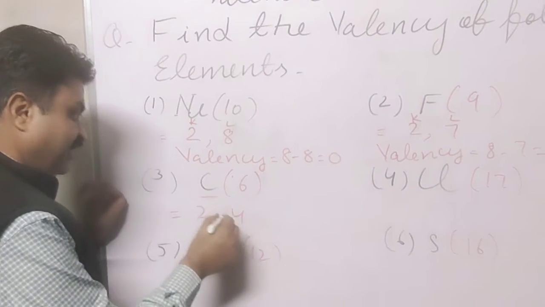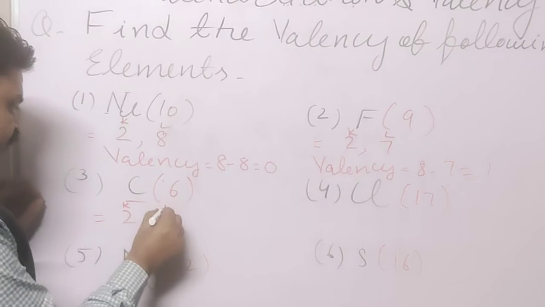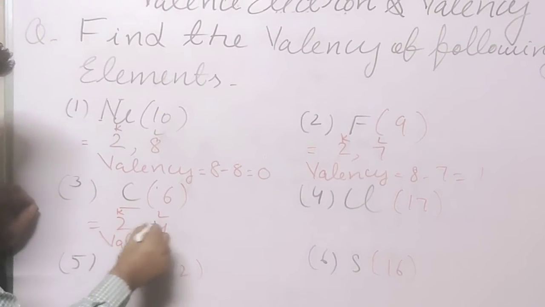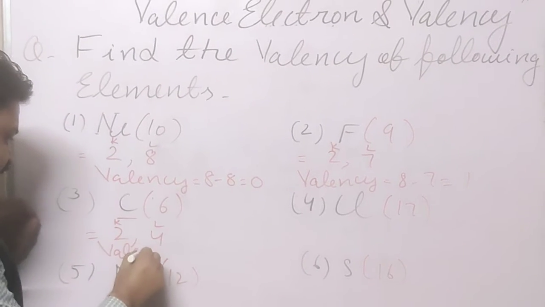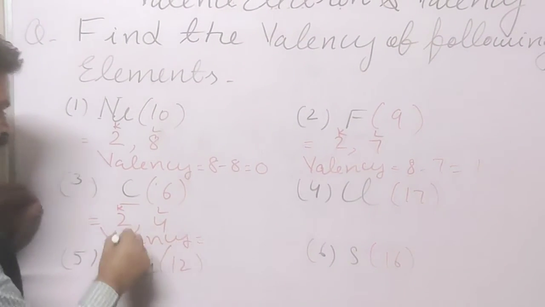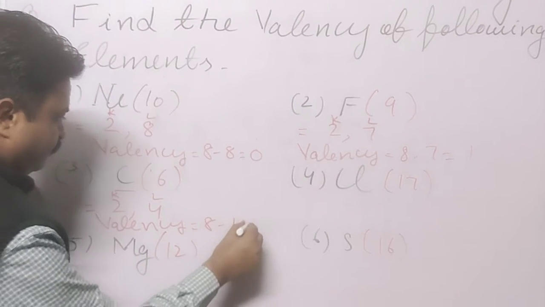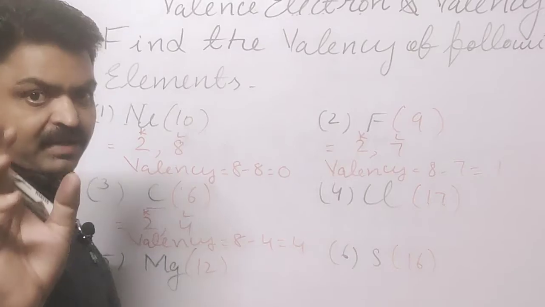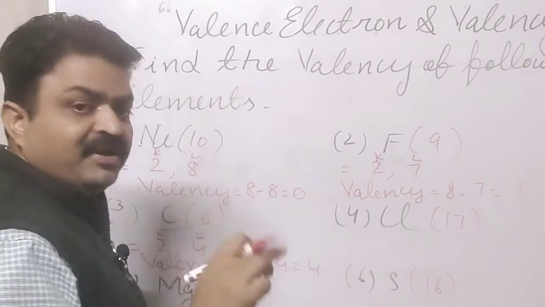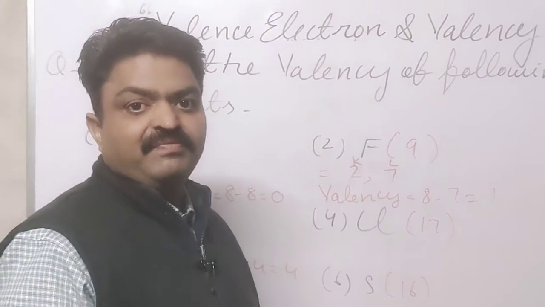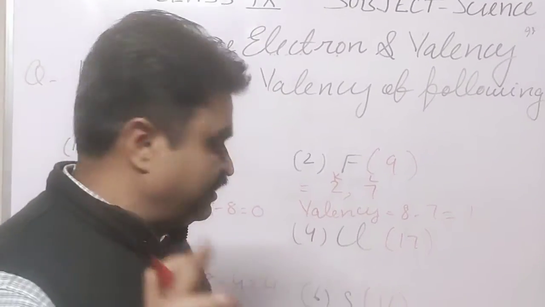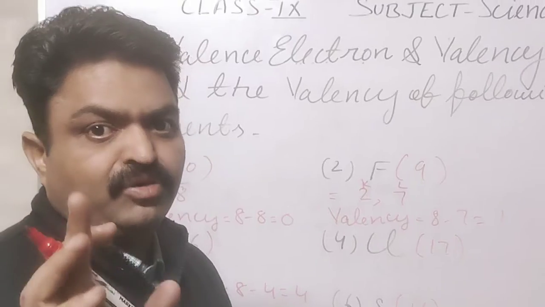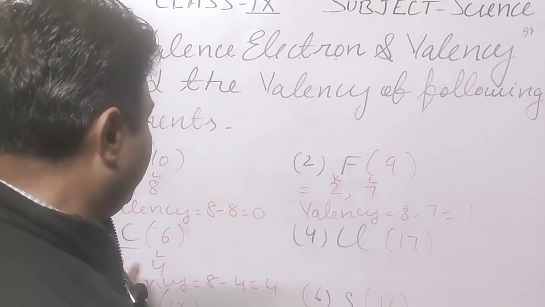So what is its valency, student? In the K shell 2 electrons, L shell 4 electrons. So how can we find how many electrons it needs to complete its octet? It is 8 minus 4, 4. So 4 is the valency of carbon. That's why carbon forms a tetravalent structure and has tetravalency, because it has 4 electrons in its outermost shell.